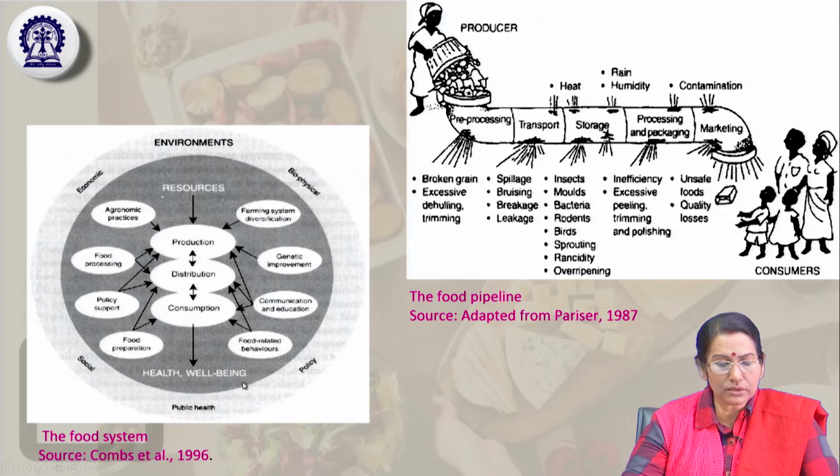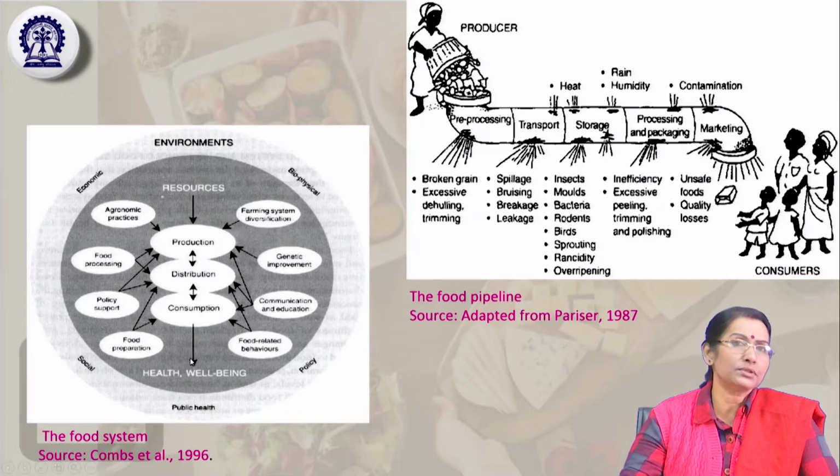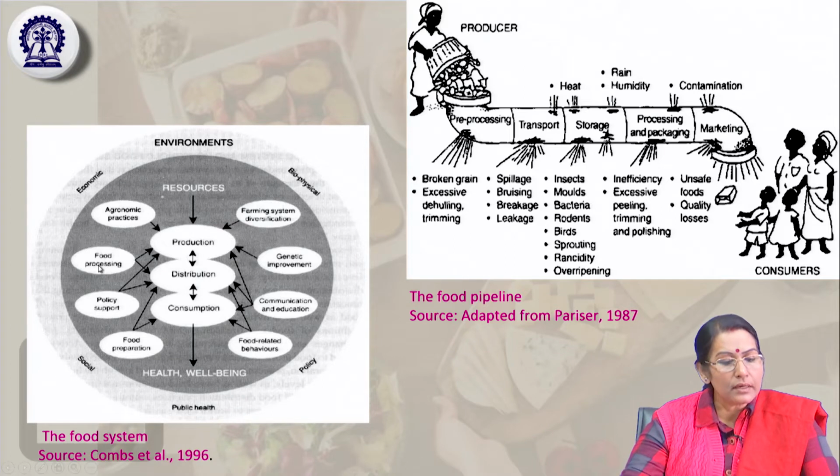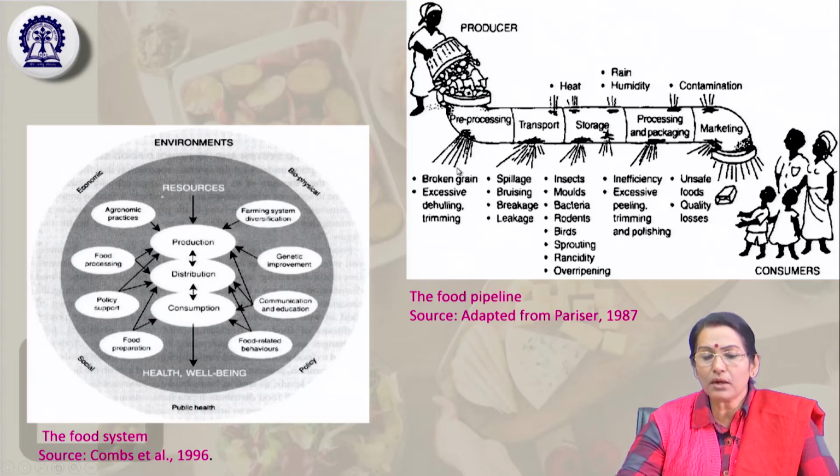So this is the whole cycle of the food system, from resources to health and well-being, and how production, distribution and consumption are all related to economic, social, biophysical, and policy matters.